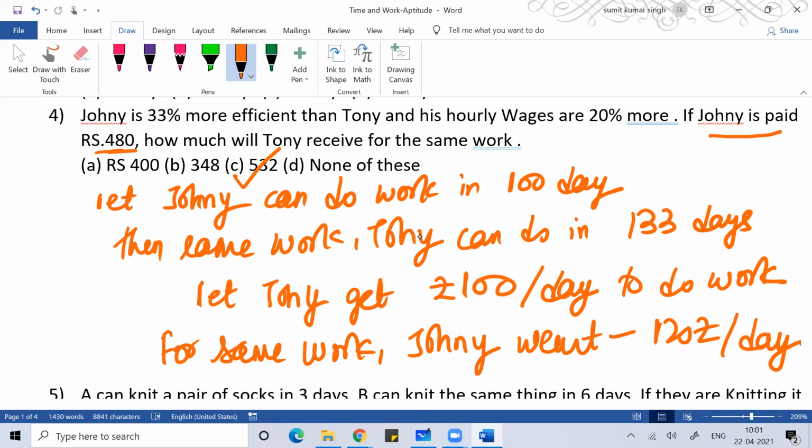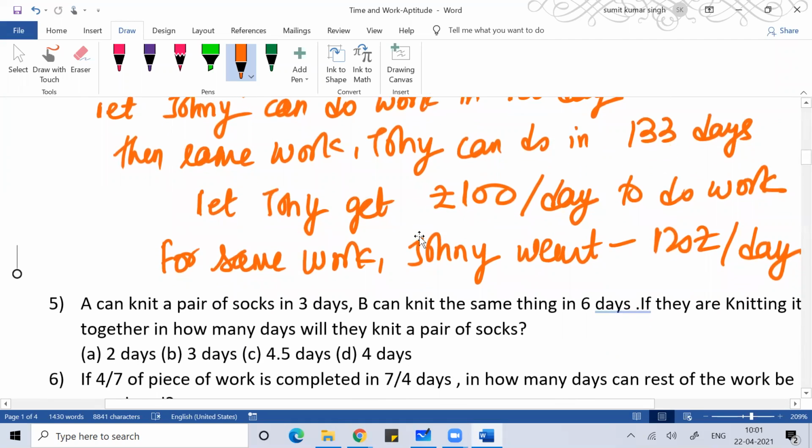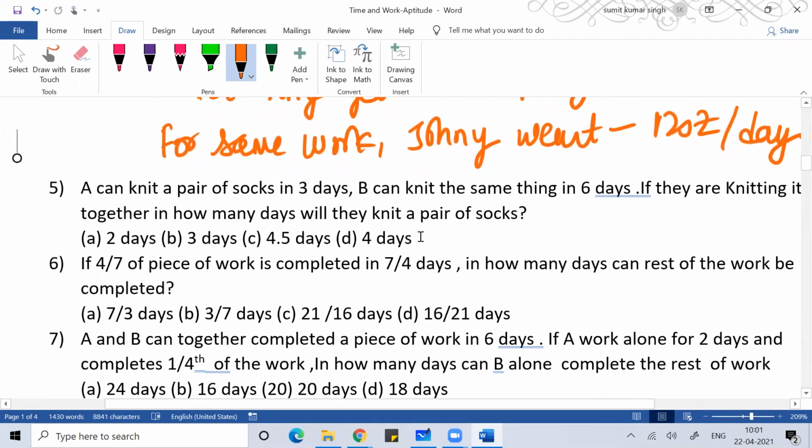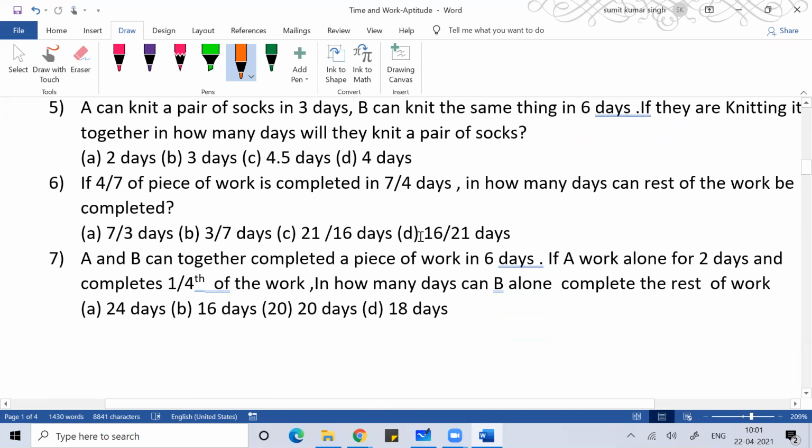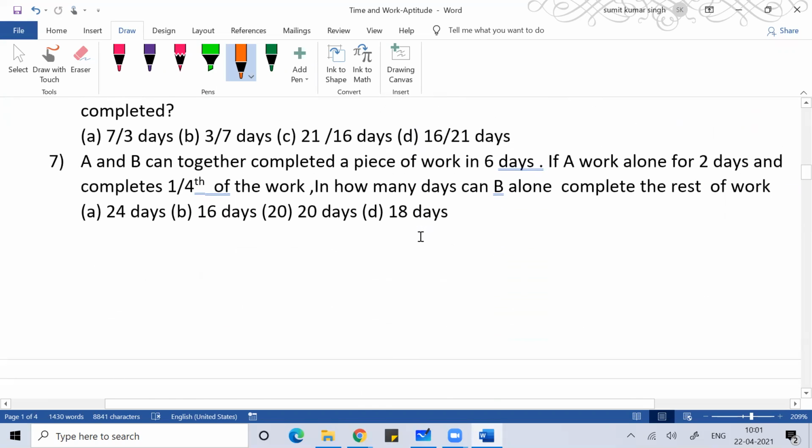So here we define the work in terms of efficiency. When we are doing the work in terms of efficiency, how we understand the relationship is something we need to keep analyzing. Look at question number 7: A and B can together complete the work in 6 days.